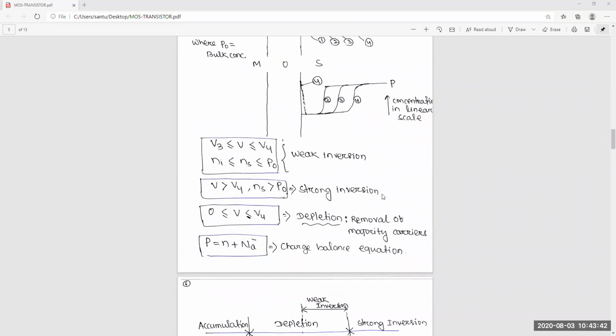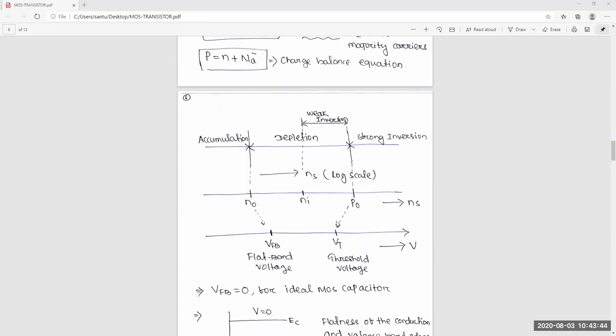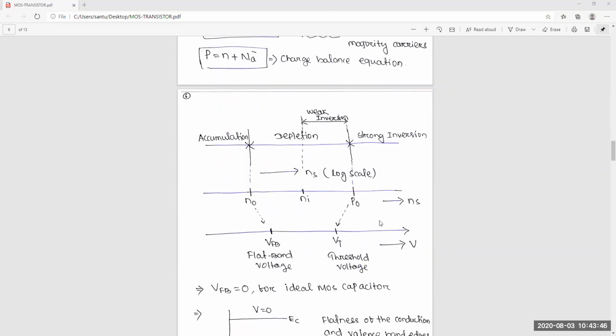weak inversion, then strong inversion. So everything is summarized in this picture. Here this is Ns. Ns means surface charge, the surface concentration, in log scale. So when it is N0, before that it is accumulation.